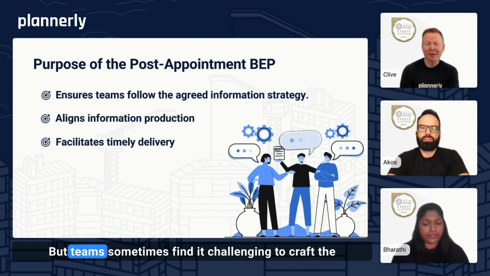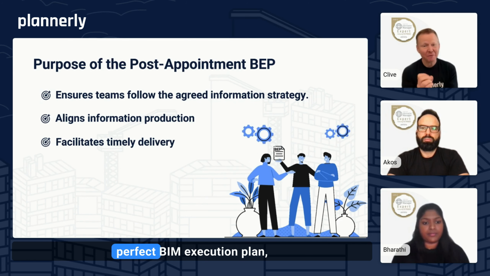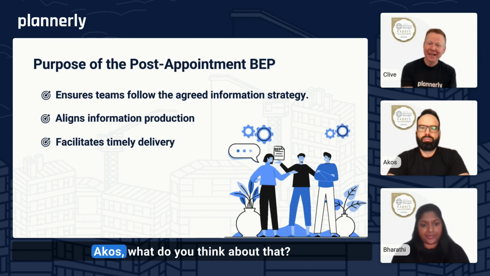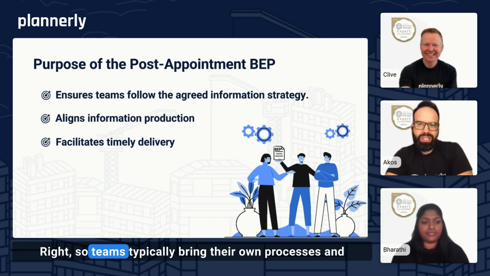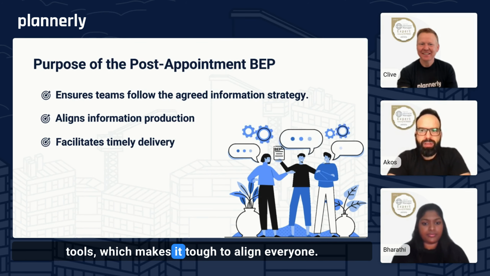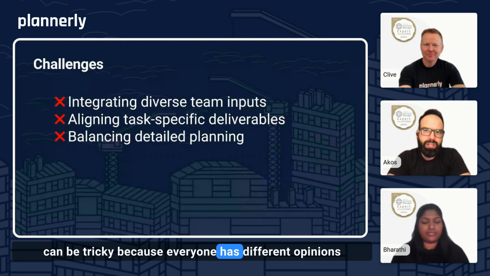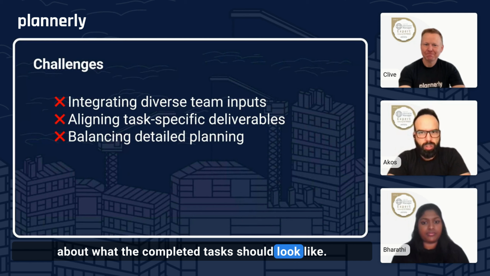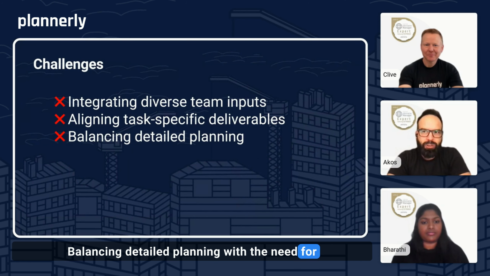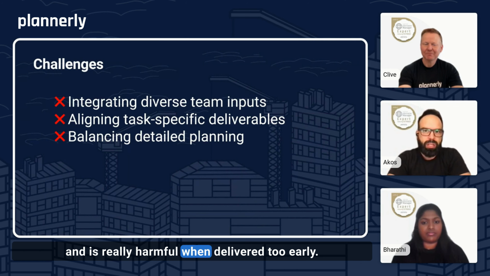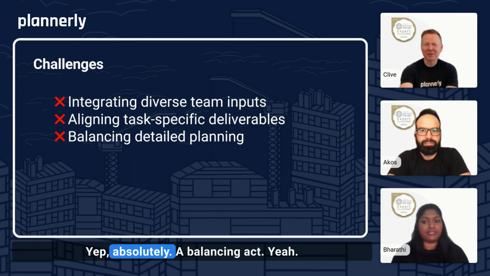Yep, absolutely. But teams sometimes find it challenging to craft the perfect BIM execution plan, something that people actually understand, agree to, and can follow. Akos, what do you think about that? Right. So teams typically bring their own processes and tools, which makes it tough to align everyone. On top of that, defining task-specific deliverables can be tricky because everyone has different opinions about what the completed tasks should look like. Balancing detailed planning with the need for flexibility is also a constant challenge. Too much detail slows the project down and is really harmful when delivered too early, but not enough information just blocks the execution of the downstream processes. It takes a collaborative effort to get all these right. Yep, absolutely. A balancing act.